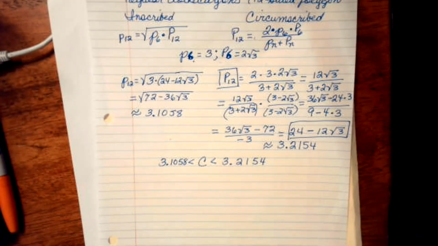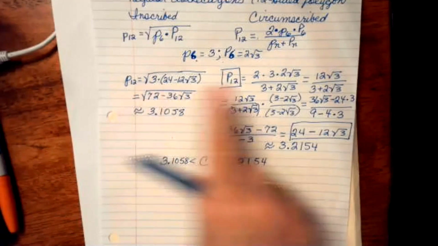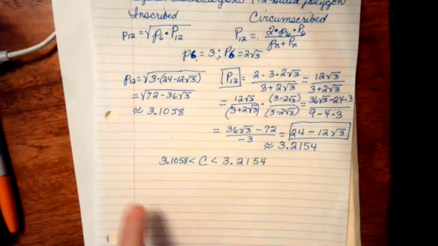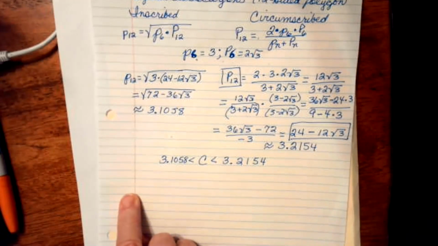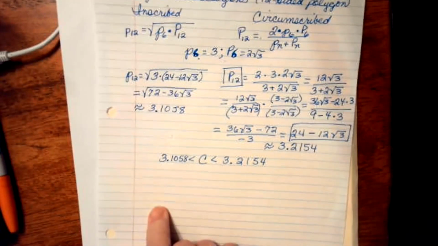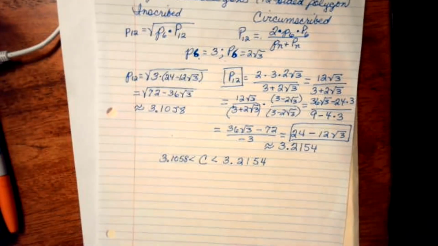So he went ahead and used little p sub 12 and capital P sub 12 to find the corresponding perimeters for the 24-sided polygons. Then he found the 48-sided polygons. And then using n equals 48, he found the 96-sided polygons.